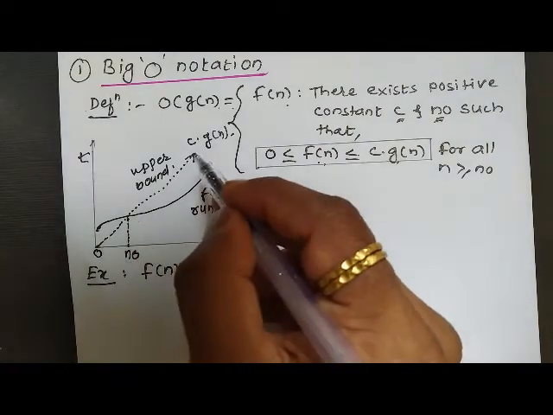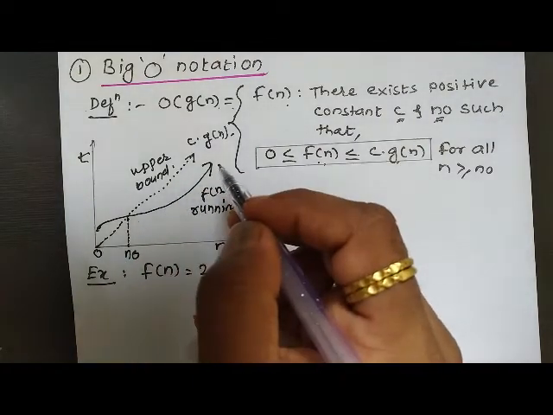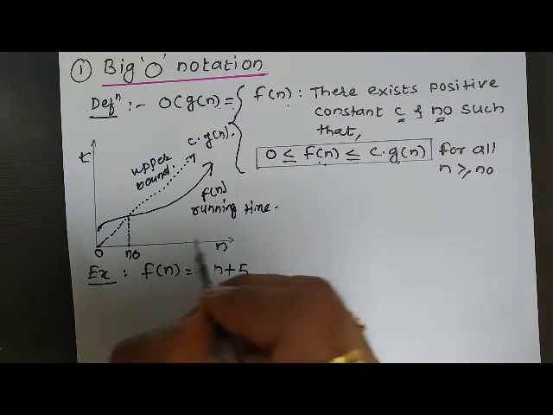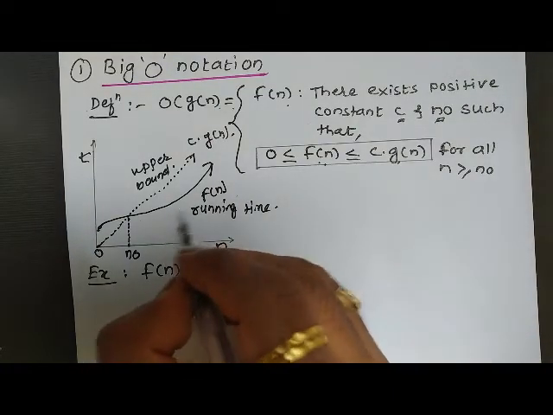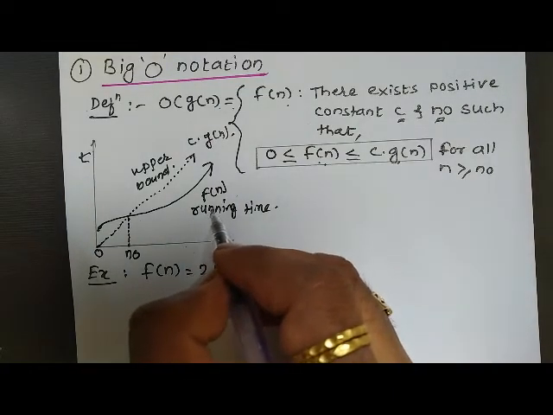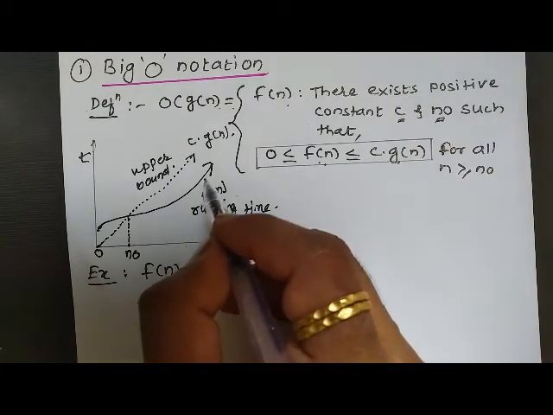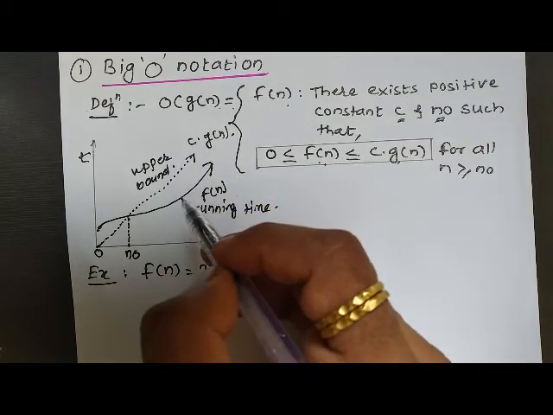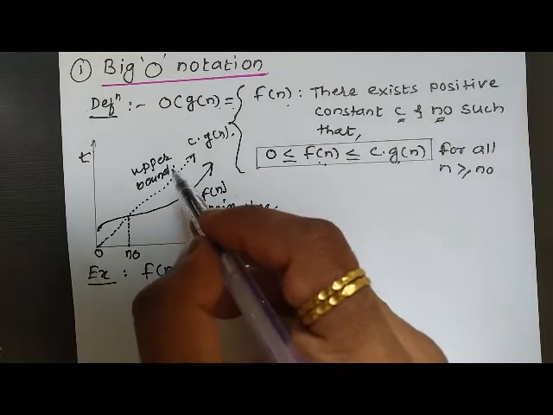That means we have included one upper bound for the running time of our algorithm. So even if we are increasing the number of inputs, still the actual running time of our algorithm will always be lesser than this upper bound. We have bound our algorithm's running time with the upper bound.